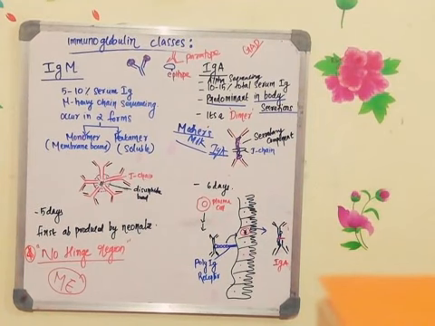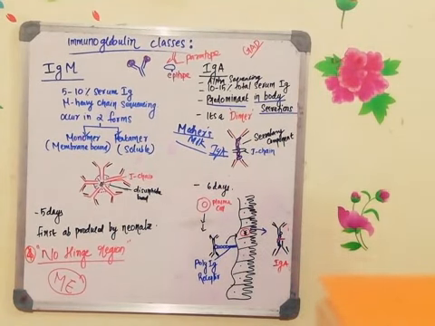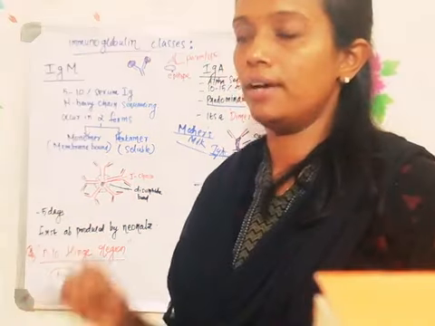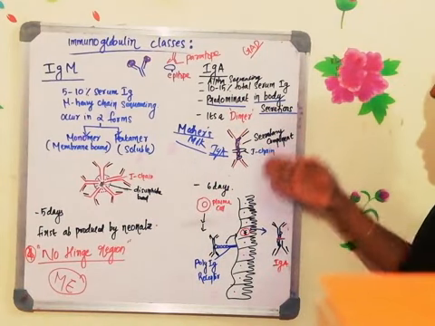In the gut, or in the salivary gland, or in the tear gland, in the mammary gland, they will be releasing the dimeric immunoglobulin A. So I told you already, immunoglobulin A is present in the body secretions: saliva, tear, and your sweat, and in the mother's milk, immunoglobulin A is there.